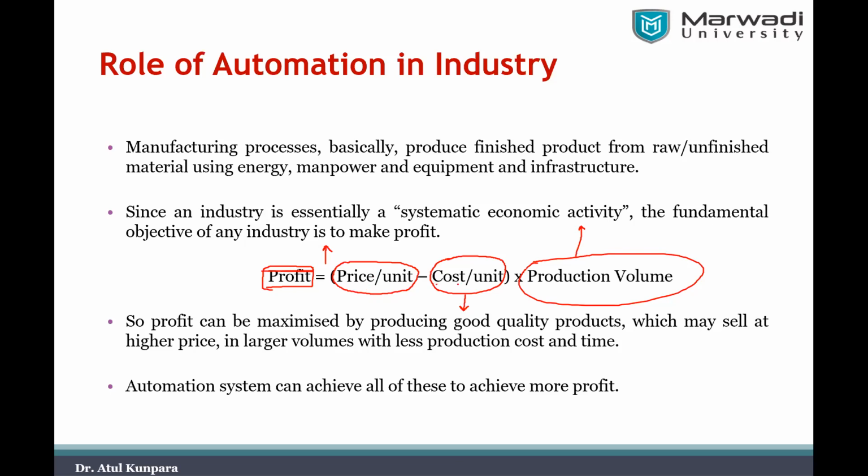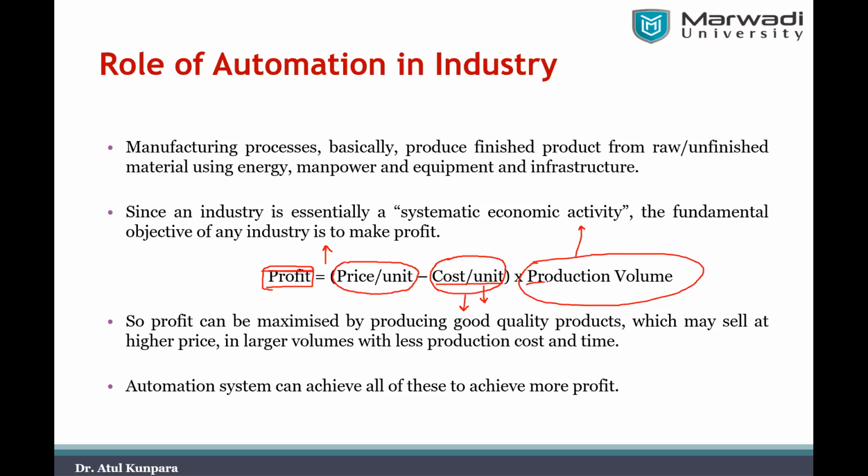Second thing is that cost per unit. So I can reduce the cost up to some extent. I cannot go below what I have to go for raw material, because I have to include the cost of raw material and some processing in the plant. So I have to include everything, cost of electricity and all that things. So after calculating all that things, whatever production cost I'm finding, below that I cannot go, right? So there is a restriction on both of this, price per unit and the cost per unit.